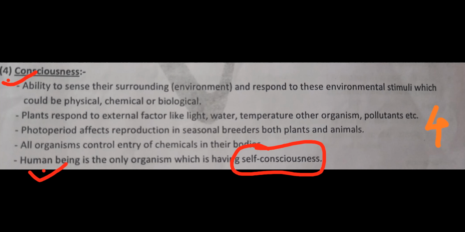Okay. Next, tell me now, do any non living objects have this property? Does any non living object have consciousness? No. So that's why this consciousness, like metabolism, is an exclusive defining property of living organisms.